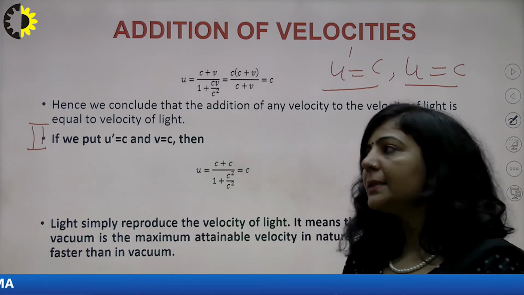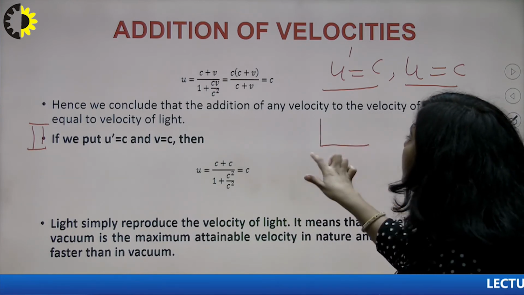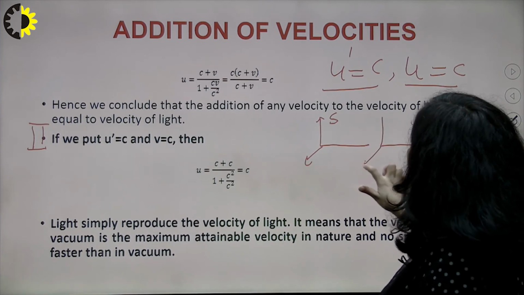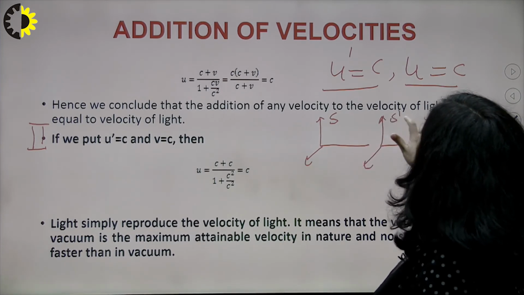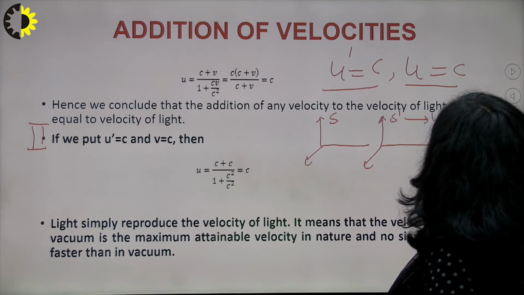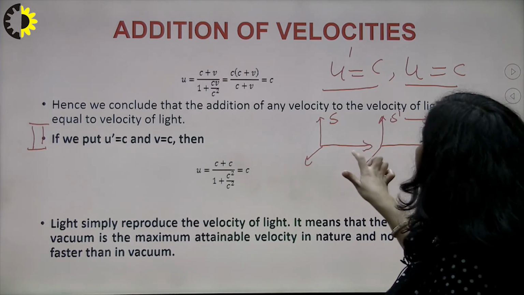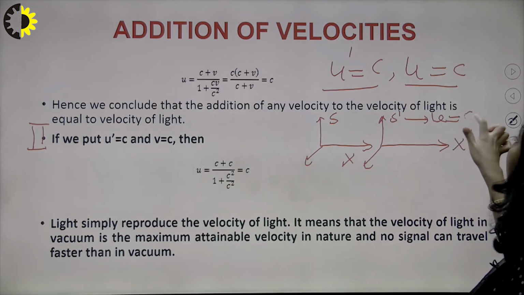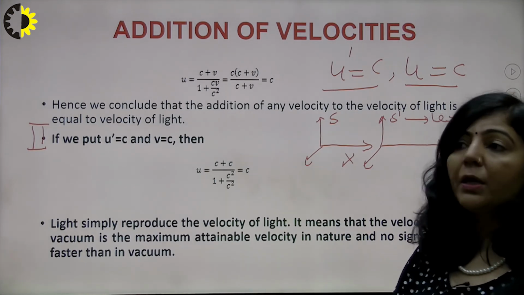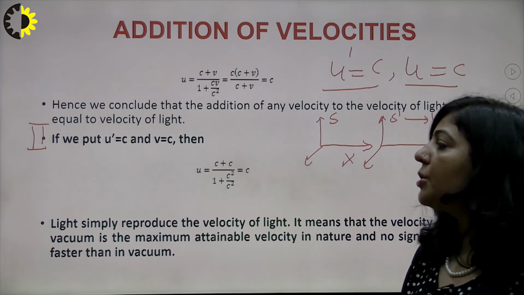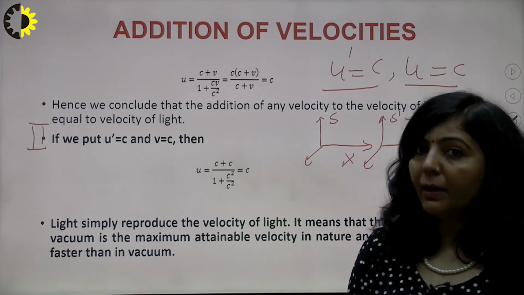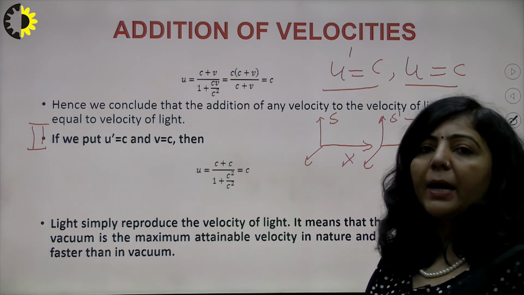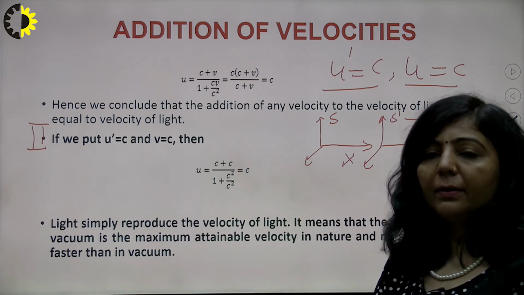One is frame S, which is the stationary frame, and another is S dash, which is moving along the x-axis with a constant velocity, and let that constant velocity be equal to c. Meaning if I am the stationary observer sitting in frame S, then with respect to me the second frame, S dash, is moving with the speed of light.